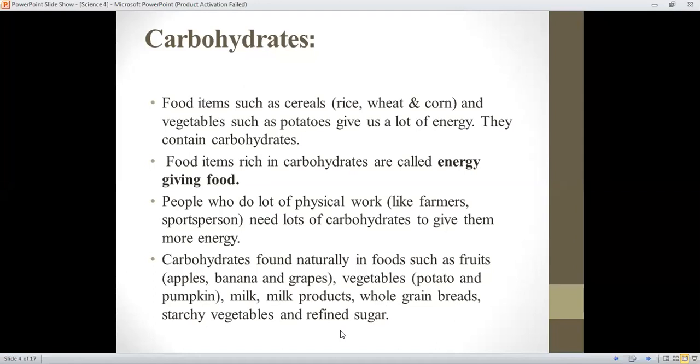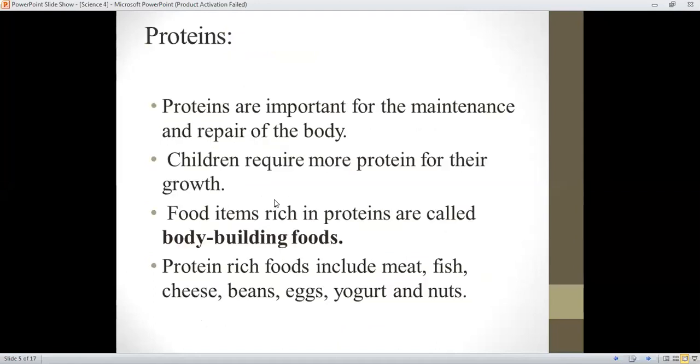The next is protein. Proteins are important for the maintenance and repair of the body. Children require more protein for their growth. As they are growing, they need more protein in their diet. Food items rich in proteins are called body building foods, as they help in growth.